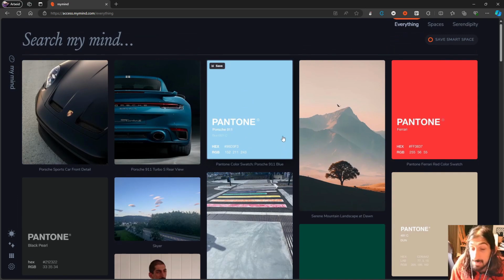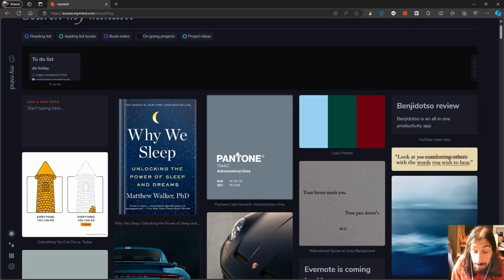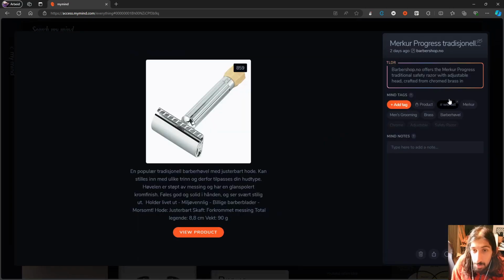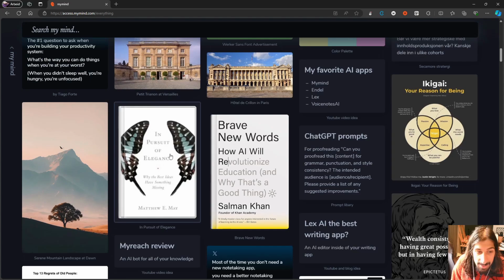So this gets better the more you actually put into it, and I haven't put enough into it. I've only been using it regularly again for a couple of months, I think. But I love the application. I love just saving things. These are things I want to buy later. So these have the tag wish list, and I have all of my YouTube video ideas, all of the books I want to read,